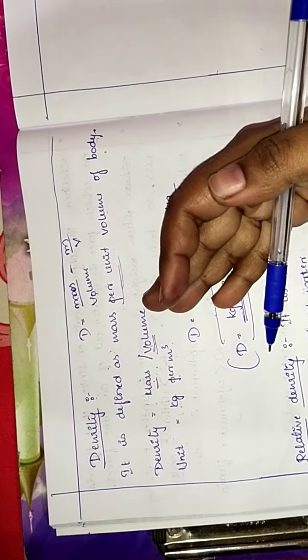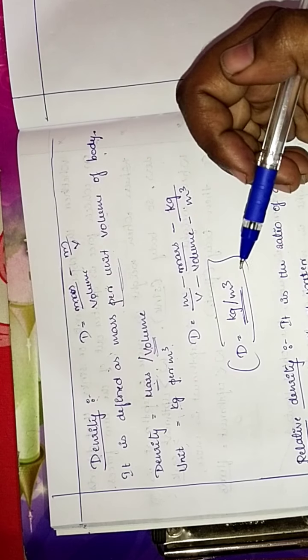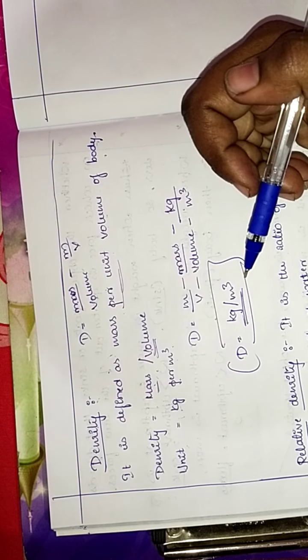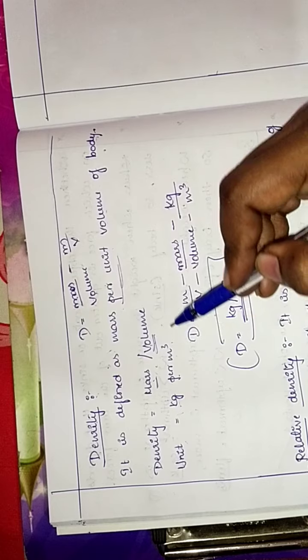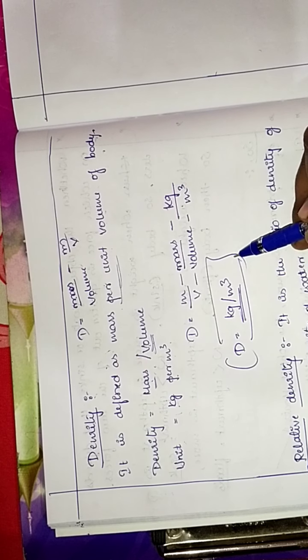Is it clear, children? Density is mass by volume and the unit is kg per meter cube.